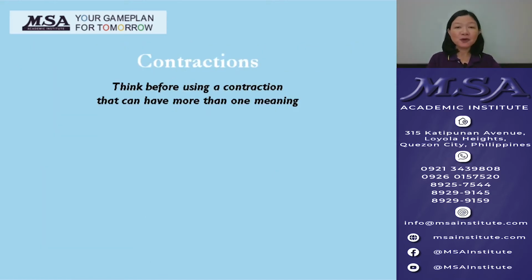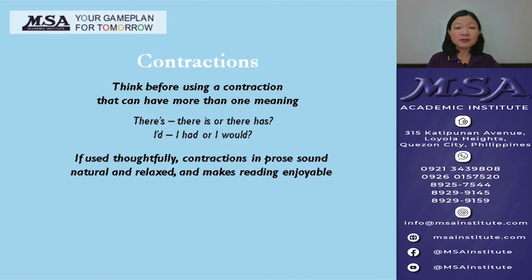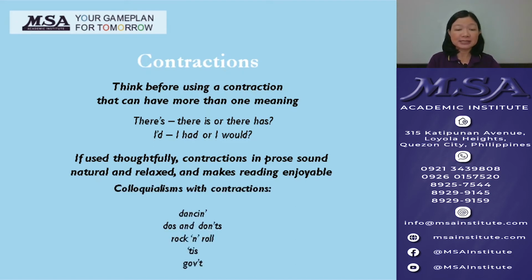Also, think before using a contraction that can have more than one meaning, and when the intended meaning isn't always clear in context. For example, there's could either be there is or there has. I'd could either be I had or I would. If used thoughtfully, contractions in prose sound natural and relaxed and make reading enjoyable. For example, colloquialisms like do's and don'ts, rock 'n' roll, 'tease, gov'ment.